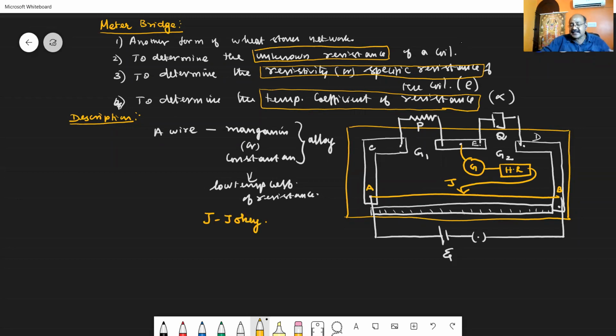That jockey is a metal contact which can move over the wire AB, and it can make contact with this wire at any point, so that by adjusting the jockey on the wire, the galvanometer can be made to show zero deflection. This is what we call the description. Let us recall that description.